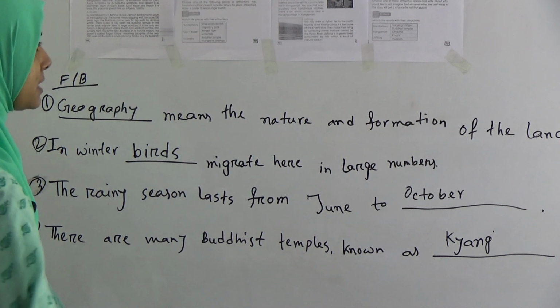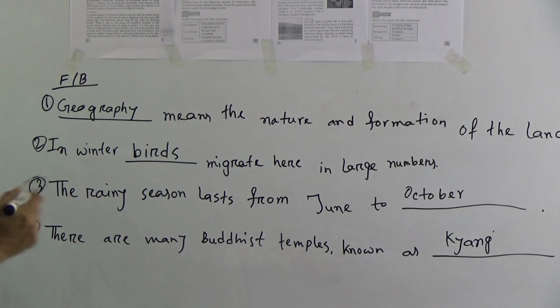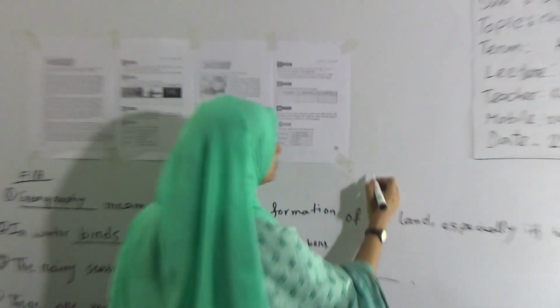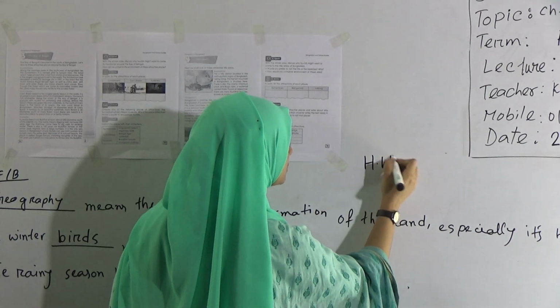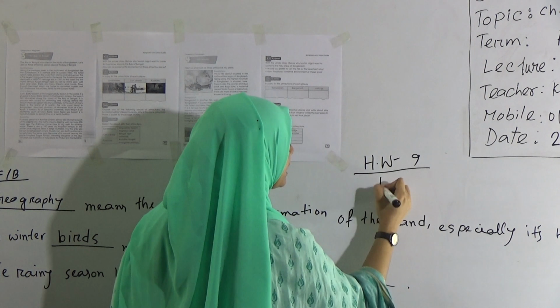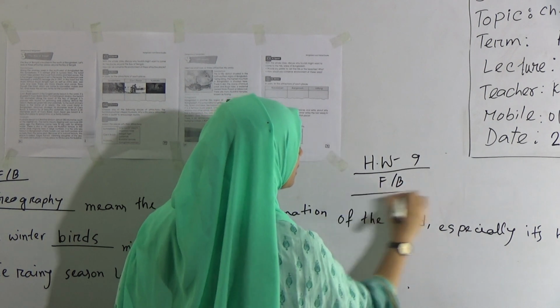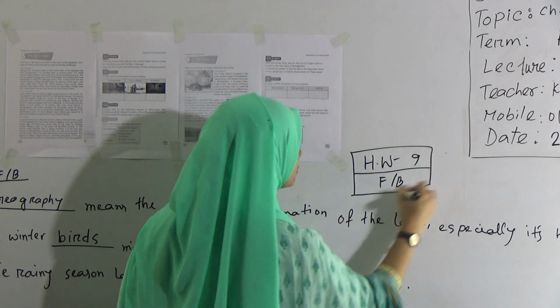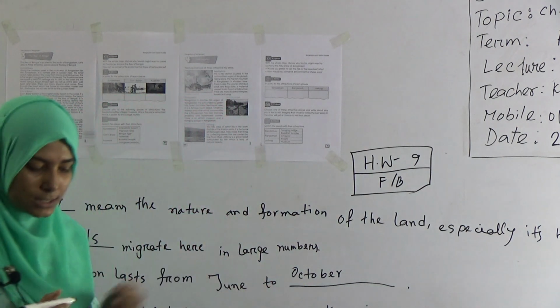So you have HW, that is HW number 9. SW number 9 and FB is the SW. There are 4 FB here, so you have to do this and submit this by Saturday.